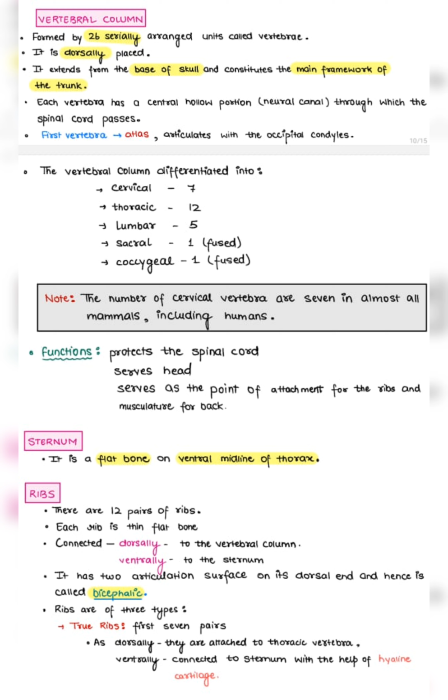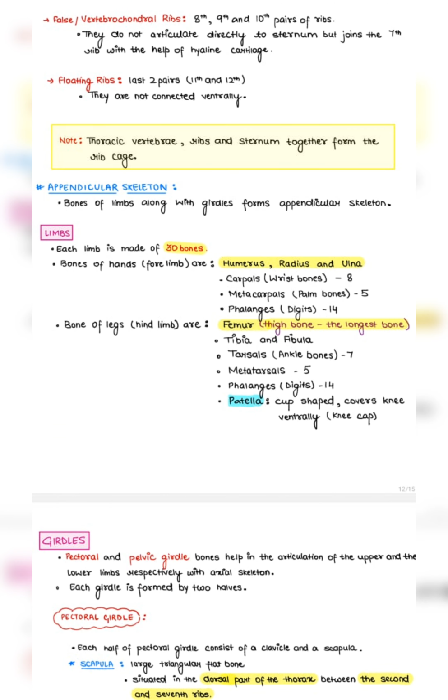Sternum, a flat bone located on the ventral midline of the thorax. Ribs: there are 12 pairs, 24 bones total. Each rib is a thin flat bone connected dorsally to the vertebral column and ventrally to the sternum. Ribs are called bicephalic because they have two articulation surfaces on their dorsal end.